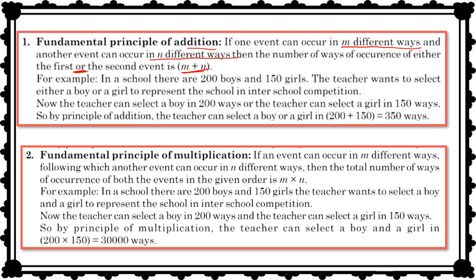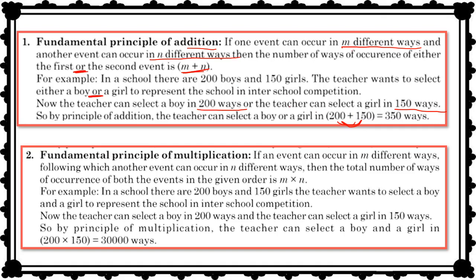For example, in a school there are 200 boys and 150 girls. The teacher wants to select either a boy or a girl to represent the school in an inter-school competition. So here the teacher can select a boy in 200 ways and a girl in 150 ways. Right, so the total choices are 200 plus 150, because here the fundamental principle of addition is applicable, since the events are independent.